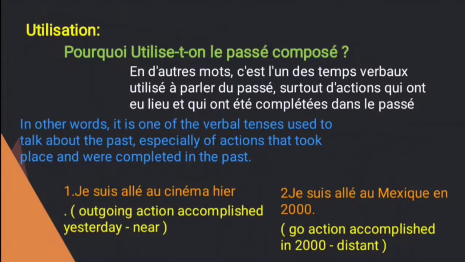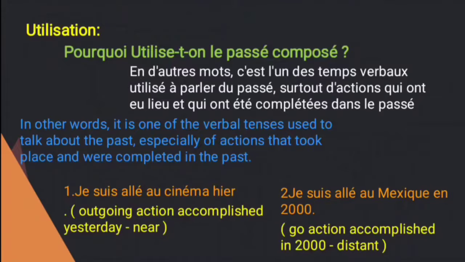Let's see the second one, utilisation. What is the meaning of utilisation? Usage. What is the usage of the past tense? Pourquoi utilise-t-on le passé composé? Why are we using the past tense? En d'autres mots, c'est l'un des temps verbaux utilisés pour parler du passé, surtout d'actions qui ont eu lieu et qui ont été complétées dans le passé.